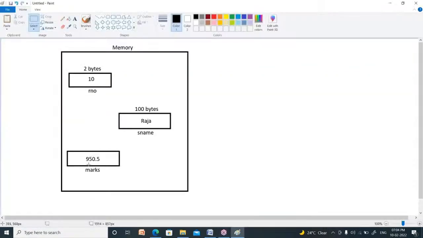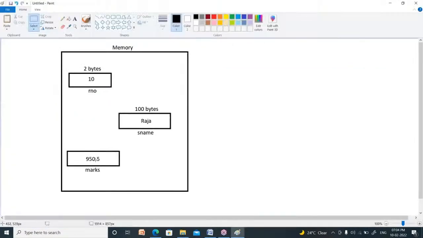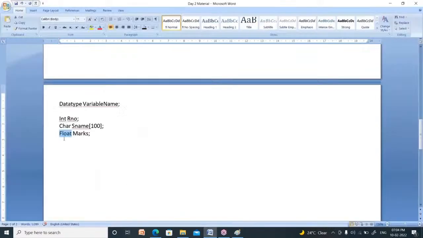Now what about marks? 950.5. Whenever you see a point symbol, then this can be a float or this can be a double. Now, you have only one precision, so it is better to take float. Why? Because float size is only 4 bytes. Whenever you write a double, it allocates 8 bytes of memory. To store only one precision, 4 bytes of memory is enough. So better to use float instead of double here.